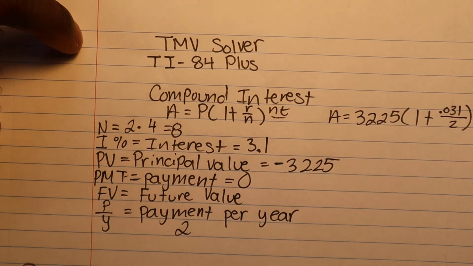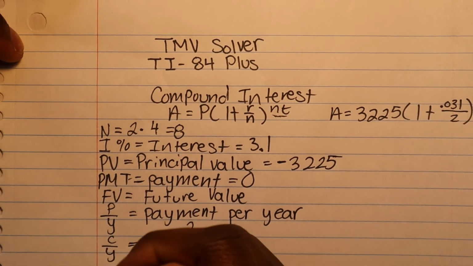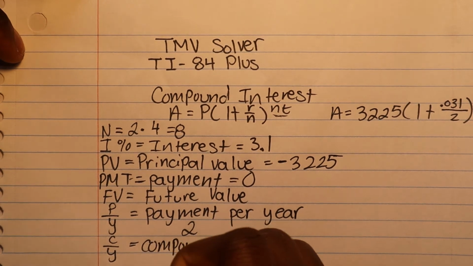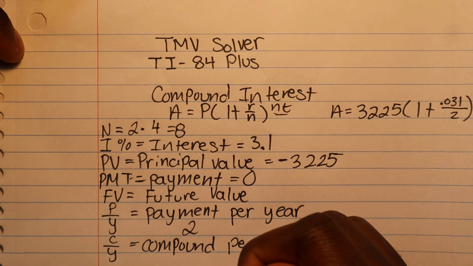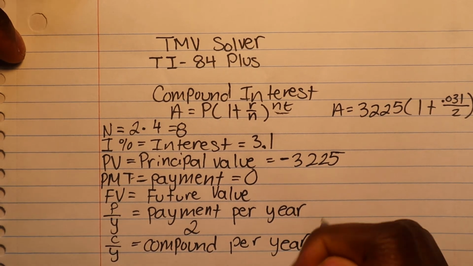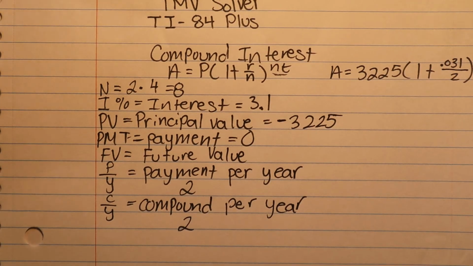So on your calculator, all you would have to punch in is just the number 2. And next would be CY. Our CY is basically our compounds per year. And we already know that's 2.